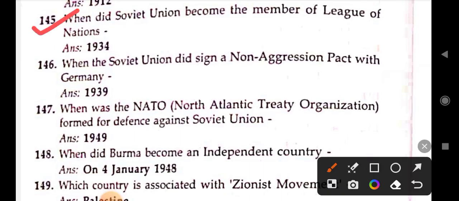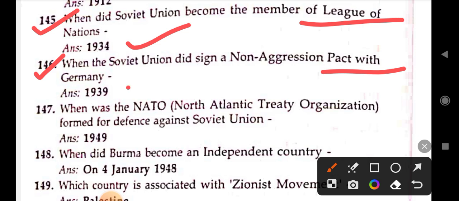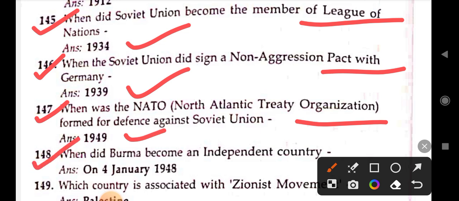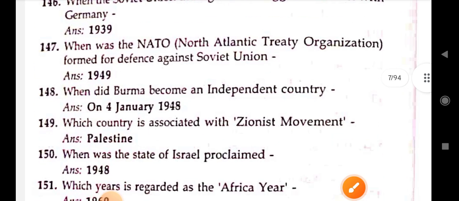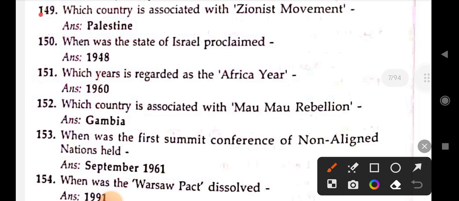When did the Soviet Union become a member of the League of Nations? 1934. When did the Soviet Union sign a non-aggression pact with Germany? 1939. When was NATO, the North Atlantic Treaty Organization, formed for defense against the Soviet Union? 1949. When did Burma become an independent country? On 4th January 1948.